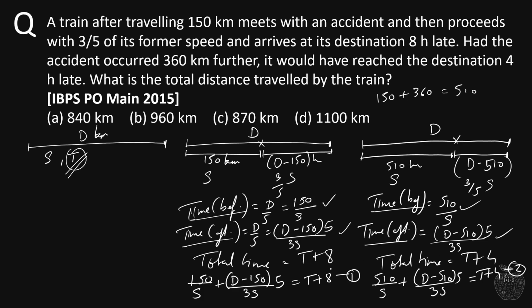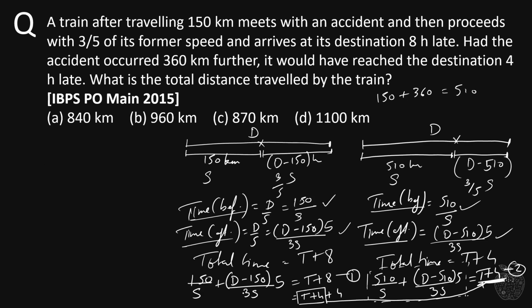Now in this equation 1, this t plus 8 can also be written as t plus 4 plus 4, right? And this t plus 4 is the same as this t plus 4. So that means we can substitute this part for this t plus 4, right? So let's do that.